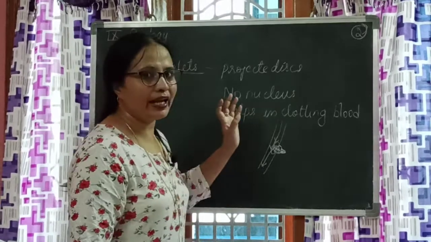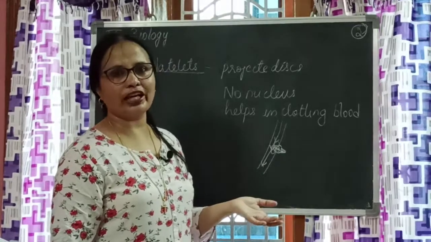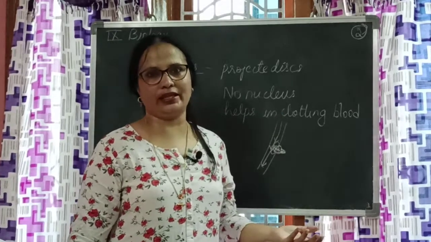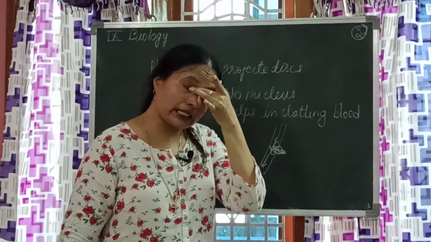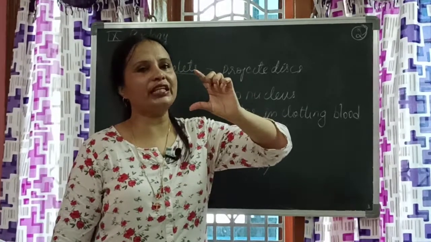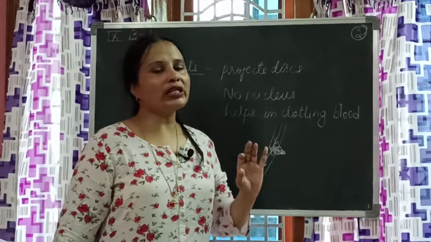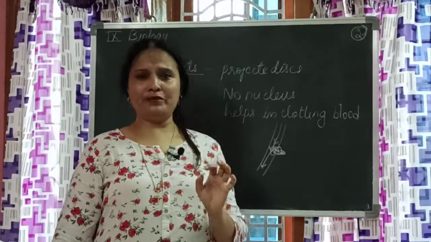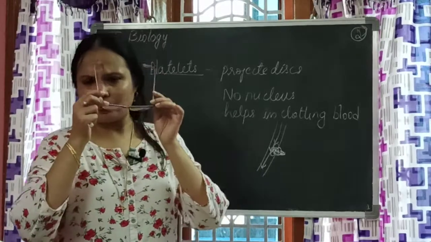If that is not there, every time an injury takes place, red blood cells cannot work, WBC also cannot work. What is the use if there is no wall to actually be protected against? So platelets also play a major role. So what about platelets? Platelets have a projected disc shape, and they do not have a nucleus. Their function is to help the blood to clot when there is an injury nearby. So that is about blood.